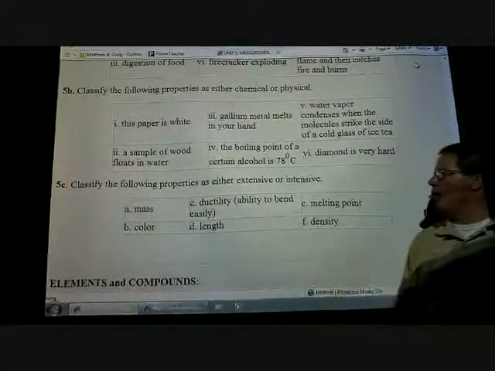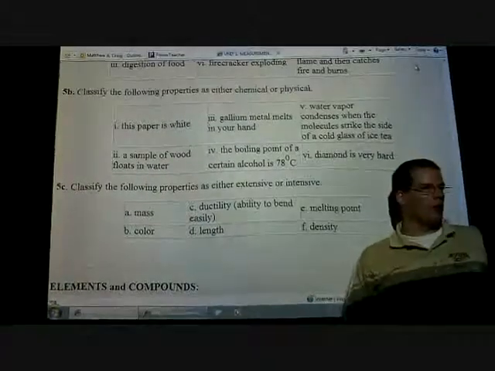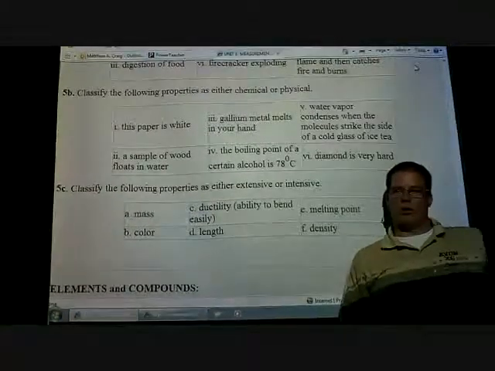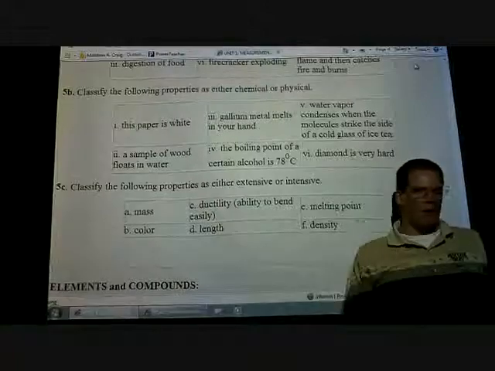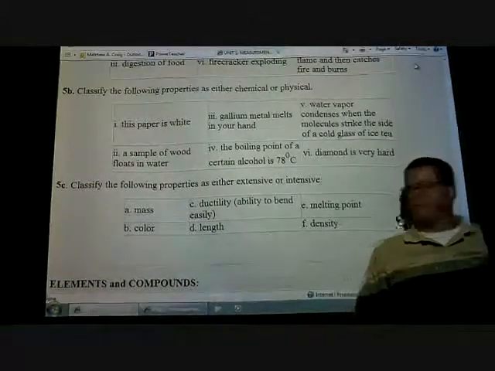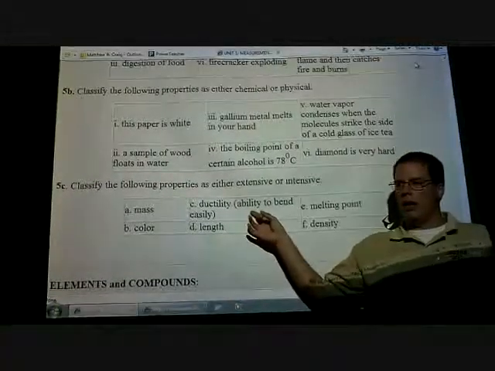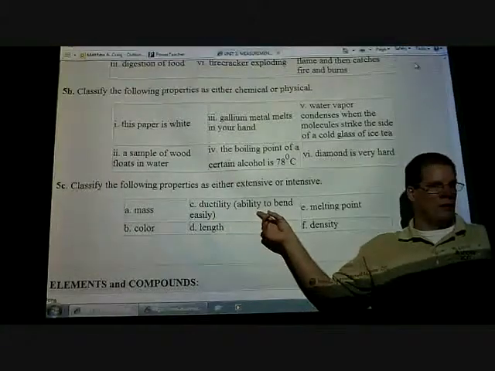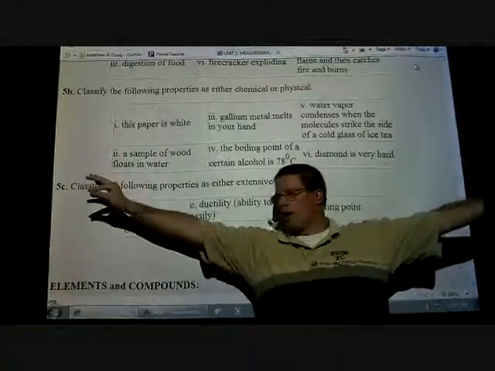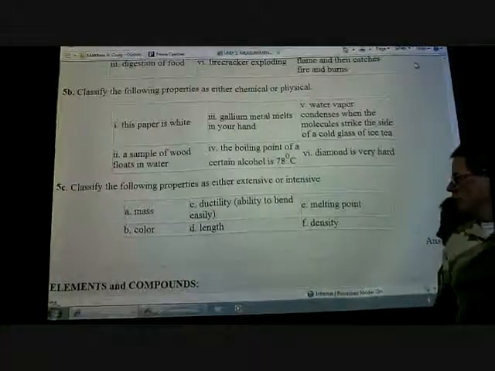All right, 5C. Classify the following properties as either extensive or intensive. What does extensive mean again? Intensive doesn't change regardless of how much we have. That was the example of the boiling point. Extensive depends on the mass, how big it is or how small it is. Ductility, the ability to bend easily, is that intensive or extensive? Intensive, very good. As I make it longer it makes it easier, but there's a certain ductility value for certain metals.